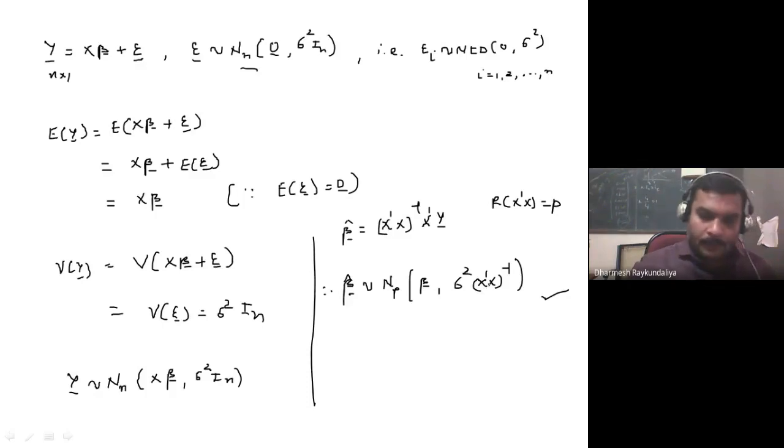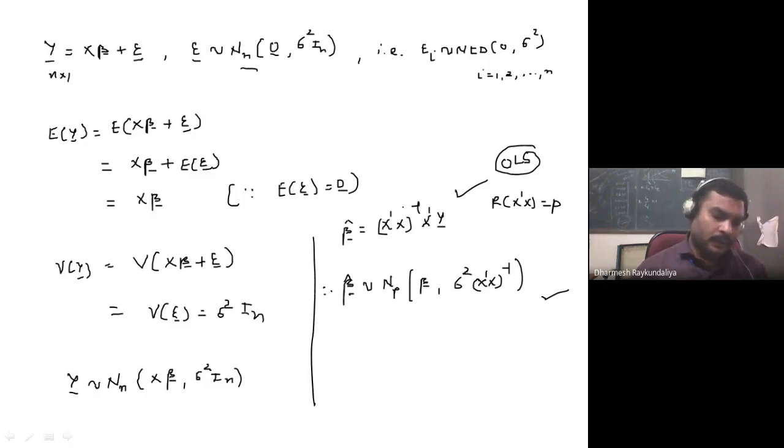Earlier we obtained this beta cap by the method of least squares. We have used the OLS method to obtain the estimate. Now we will apply another approach, that is the maximum likelihood estimator. And we know that to obtain the OLS estimators, we do not require any distributional assumption. But when you talk about maximum likelihood estimation, of course you have to first write the likelihood, and to write a likelihood, you require the distribution of a variable. So here we assume that epsilon has the normal distribution.